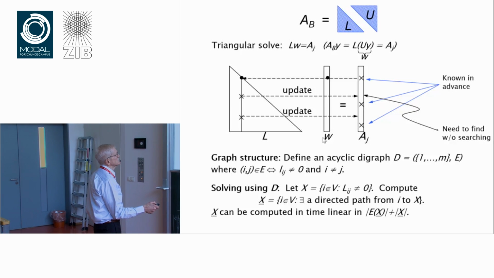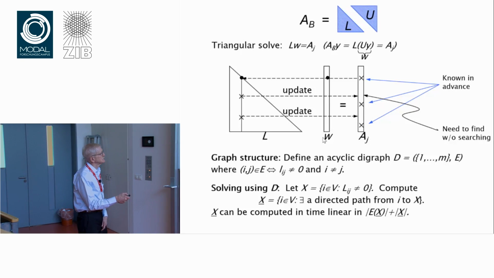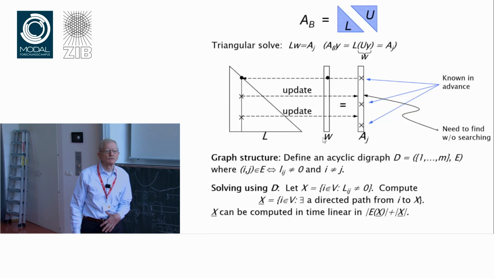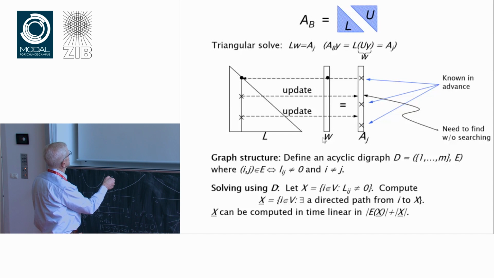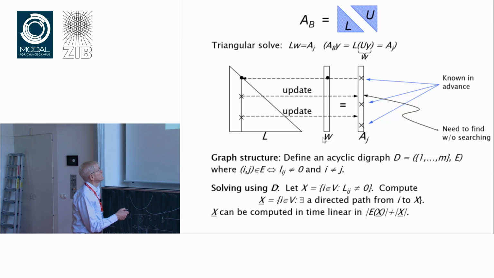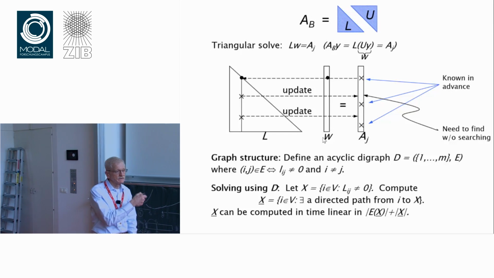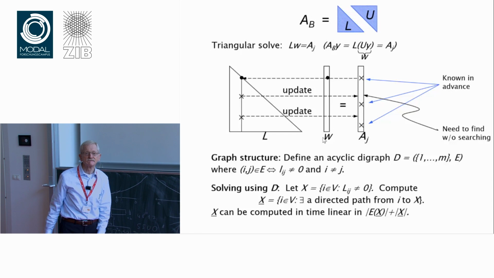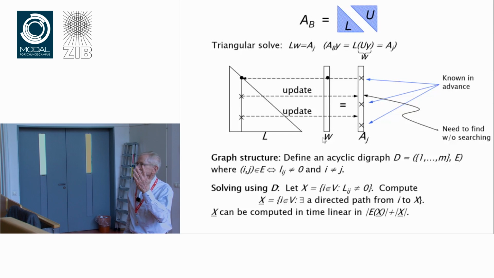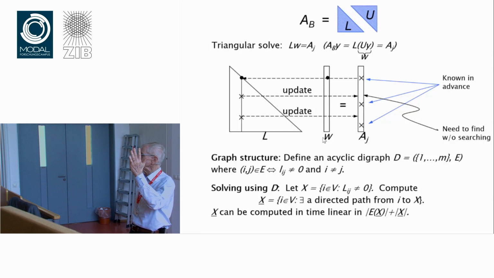It's easy to implement that algorithm, like a little computer science exercise. It runs in time linear in the size of the set that you're after, plus the number of edges that you traverse, which really corresponds to the number of non-zeros you have to look at anyway to do the solve. This set x bar is exactly the set of entries that you will have in the end on the right-hand side. So you compute that in linear time, you can sort it, and now you're done. You know exactly where the next entry is going to be. You don't have to search for it.